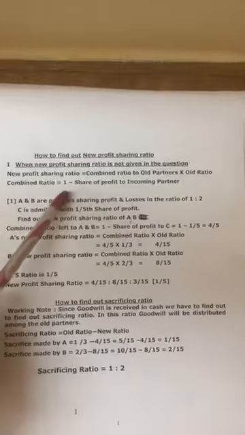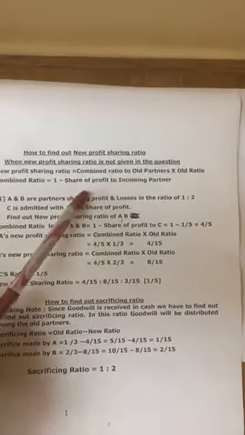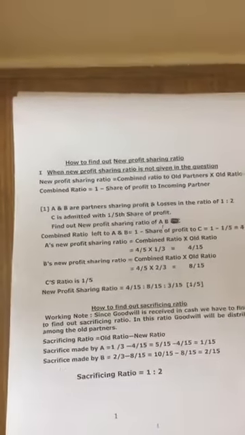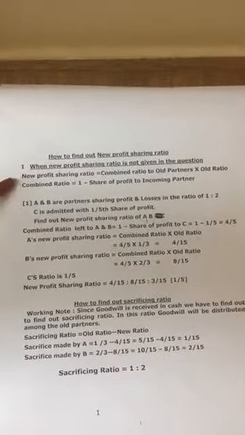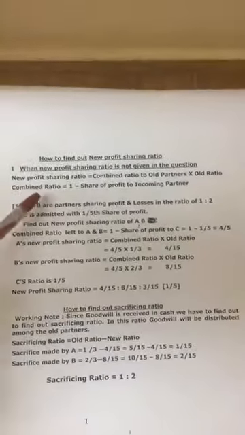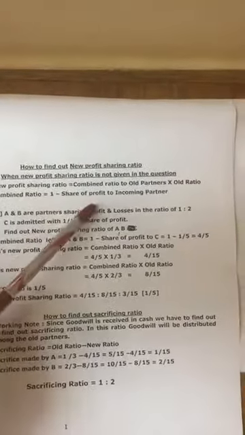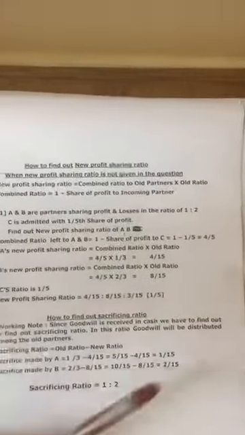Combined ratio is equal to 1 minus share of profit to incoming partner. Again, I'll repeat. New profit sharing ratio is equal to combined ratio left to old partners into old ratio of partners. Combined ratio is equal to 1 minus share of profit to incoming partner.